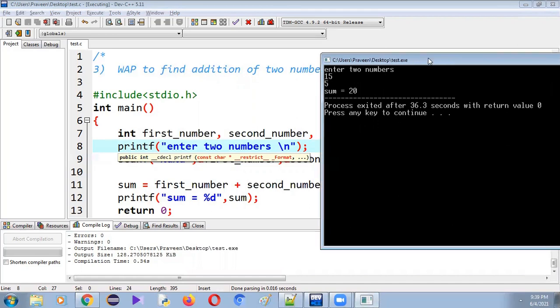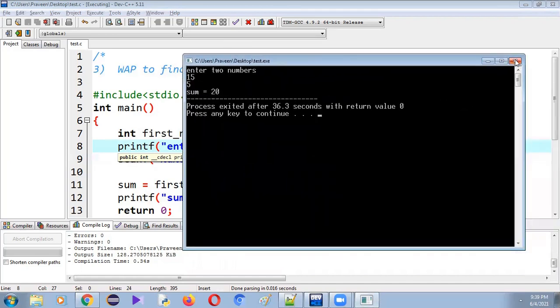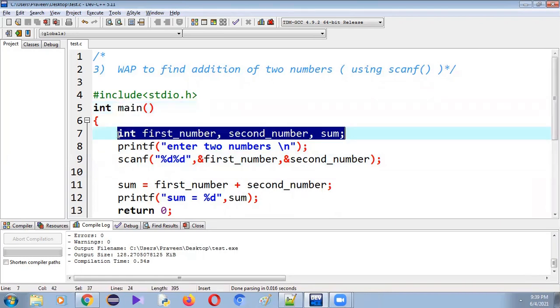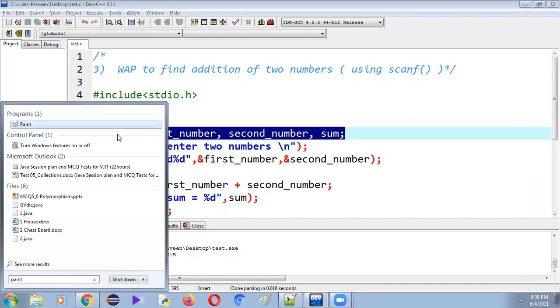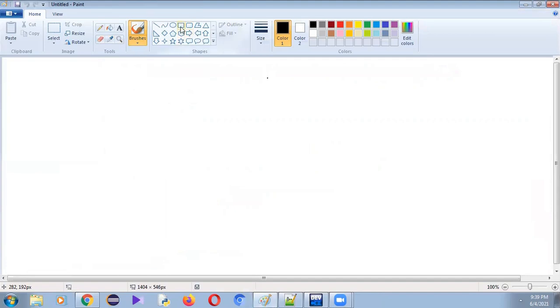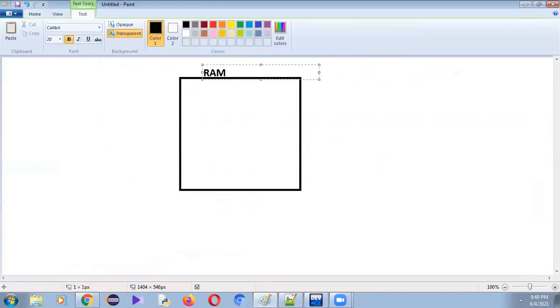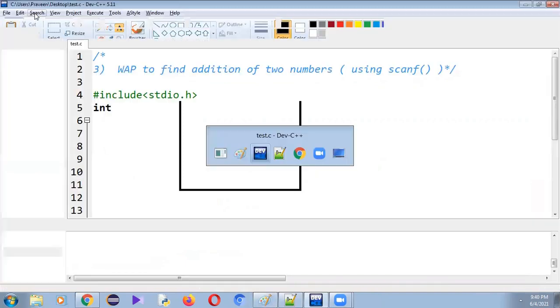Let me explain this program more clearly. When I run this program, what happens? The execution of a program begins from the main method onwards. When it comes to line number 7, it will allocate the memory space to all the variables. As I covered in the previous video, let's assume that this is a RAM. The variables will be stored inside the RAM. RAM stands for random access memory, which is a temporary memory.